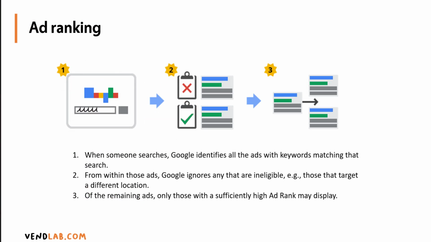Google uses a 3-stage process when calculating the ad rank. Firstly, when someone searches, Google identifies all the ads with keywords matching that search. That could be keywords, or in the case of shopping ads, it's whether Google thinks that there's a good match between your product and the search.